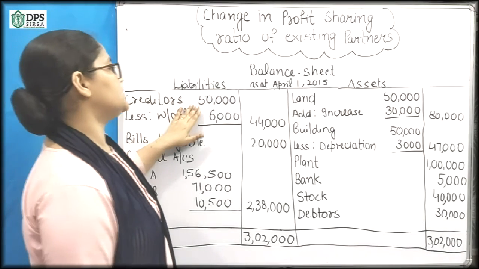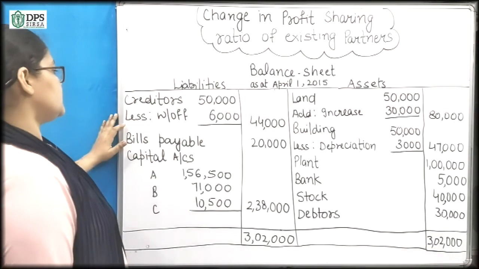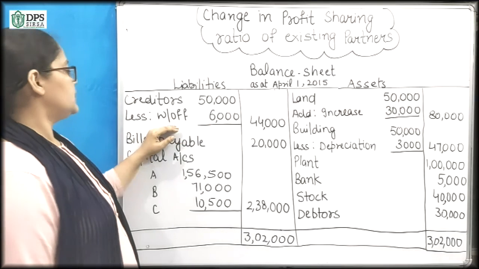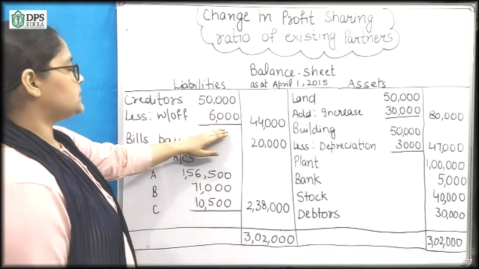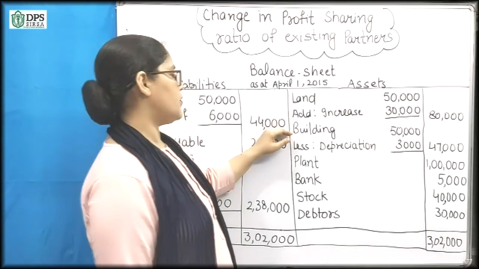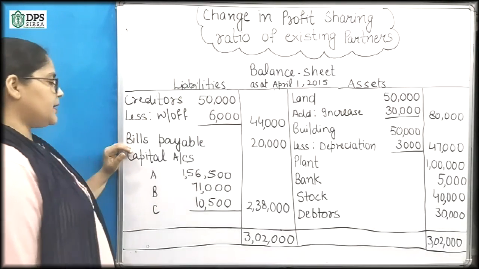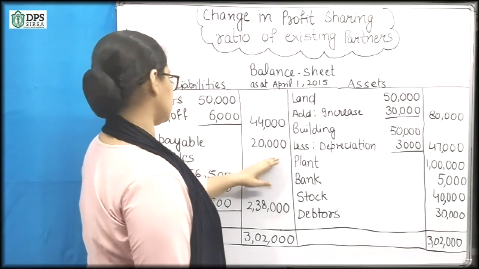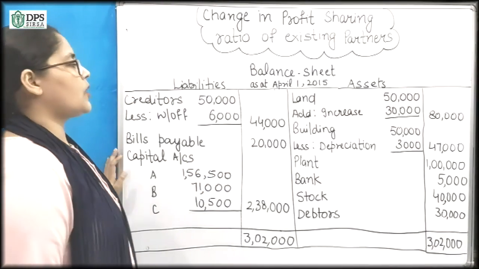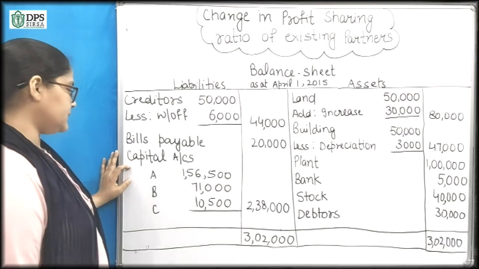Next on the liability side, we will write creditors. We know creditors are 50,000. So 6,000 of creditors has to be written off. Now we will deduct this amount. The remaining amount is 44,000. Bills payable are 20,000. And the capitals we have calculated from the capital accounts. We will take them.